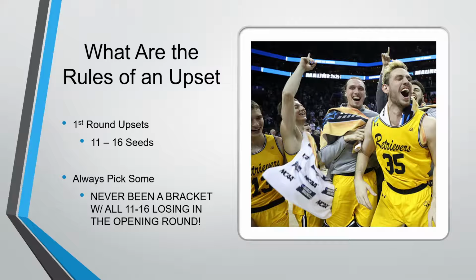So what we consider an upset and what many people consider an upset might differ. Some people consider an upset just the lower seed winning. We consider an upset anywhere in that 11 to 16 seed range. That's just because a 10 over a 7 or a 9 over an 8, although by the numbers is an upset, those are a lot more common, and I guess commonly picked and easy to identify maybe, and not as exciting.